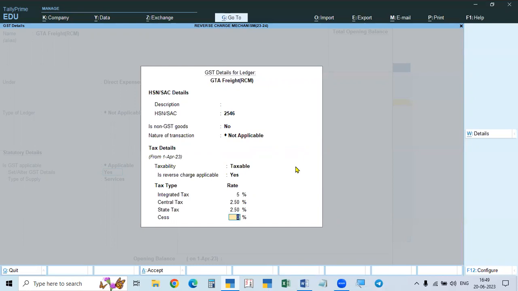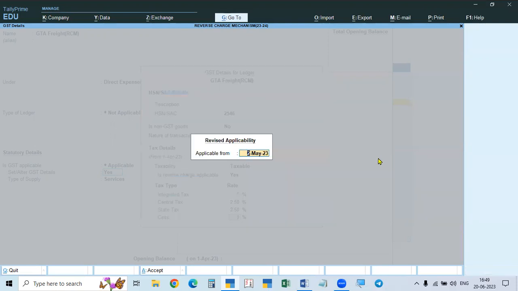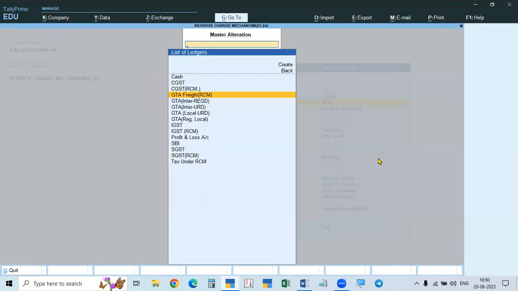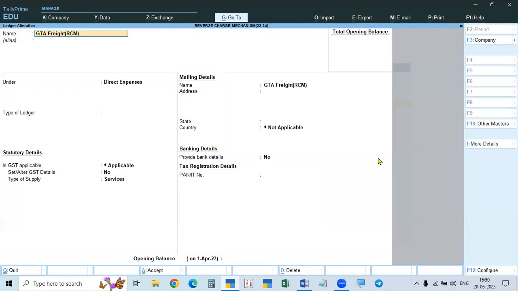When you have enabled that option, it will show here and you take only 5%. Within the state, it is 2.5% CGST and 2.5% SGST. In the case of another state, IGST 5%. So that is the first step. This is services, not goods, so select services. So these two places: the company features, and another one is the service ledger, GTA freight, that is the service we are receiving.